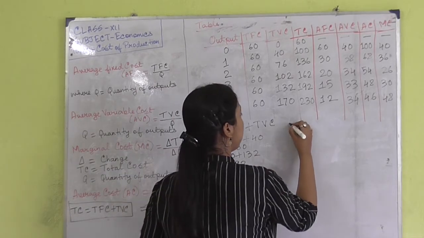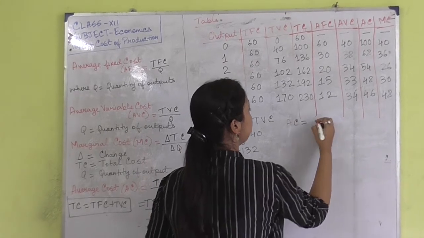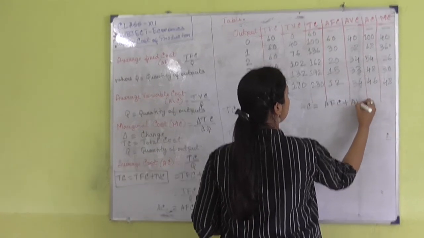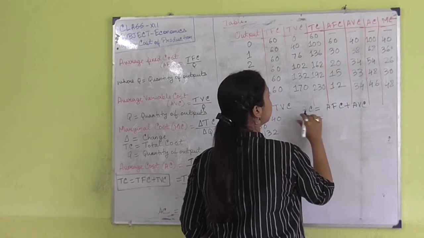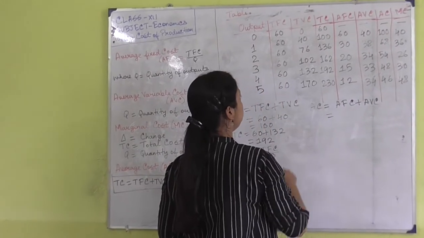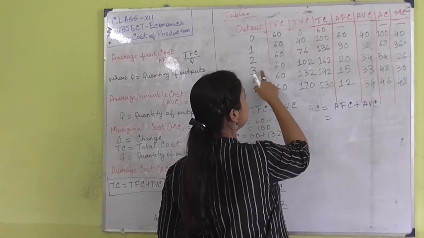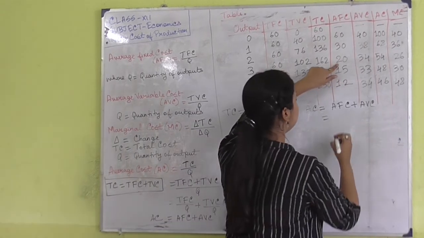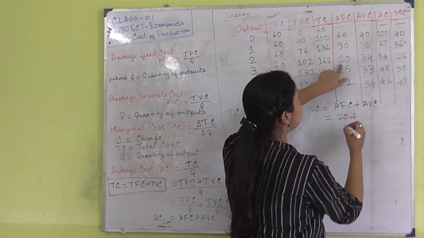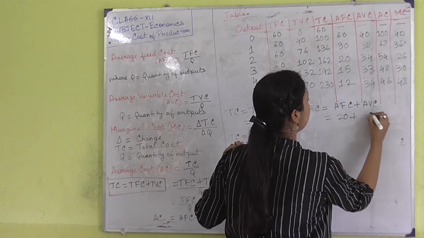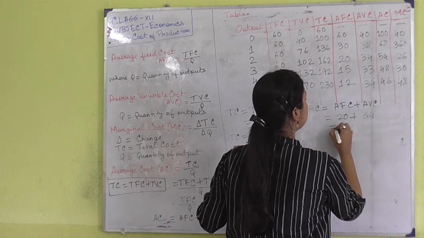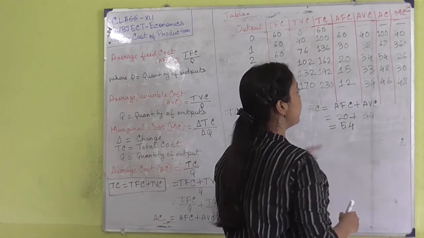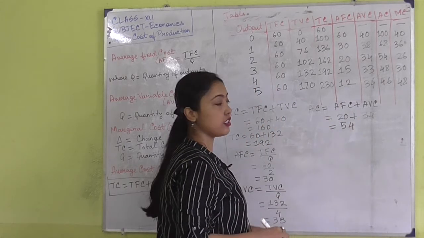Next is average cost. Average cost is average fixed cost plus average variable cost, then we will get the average cost. Now suppose when the level of output is 3, you can see that the average fixed cost is 20 and the average variable cost is 34 and the average cost we are getting as 54. In this way you have to calculate the average cost.